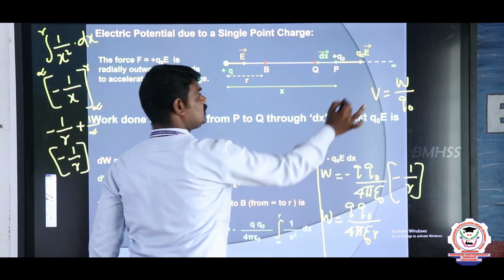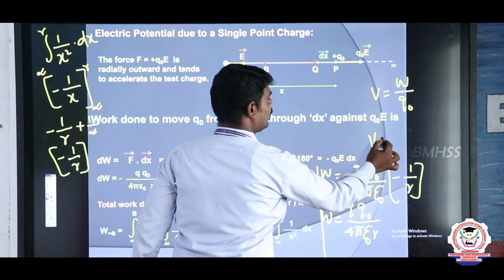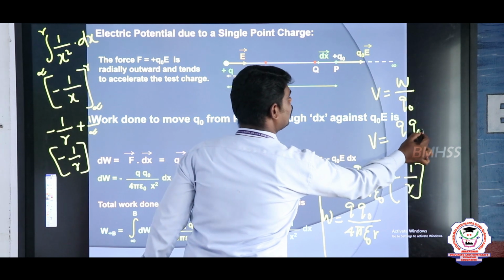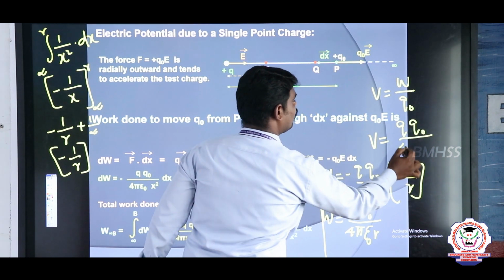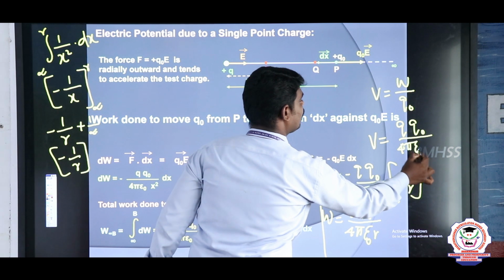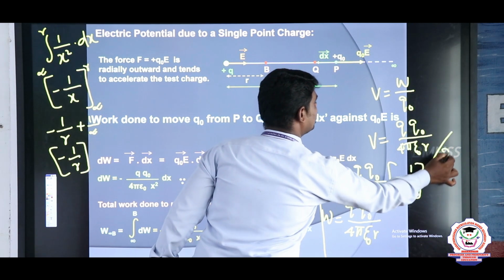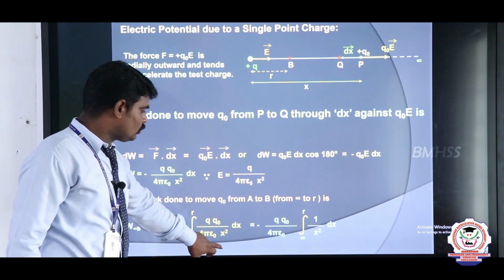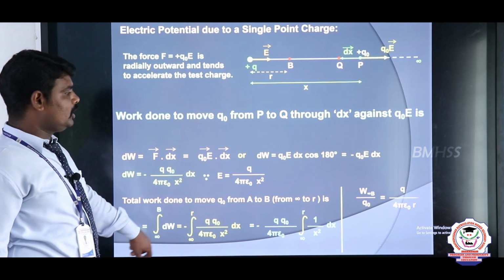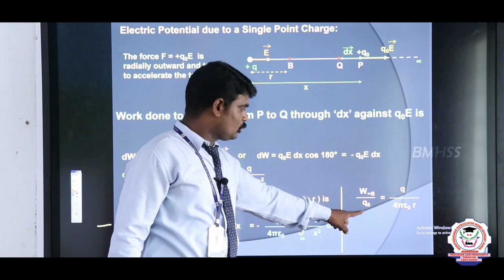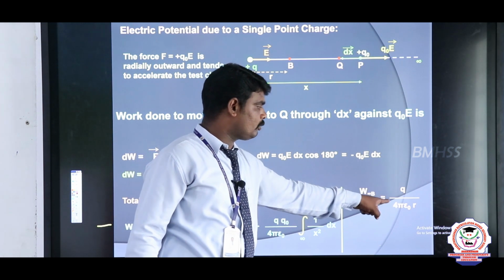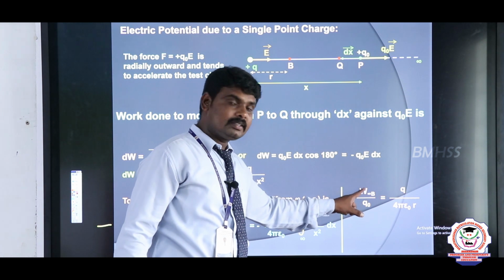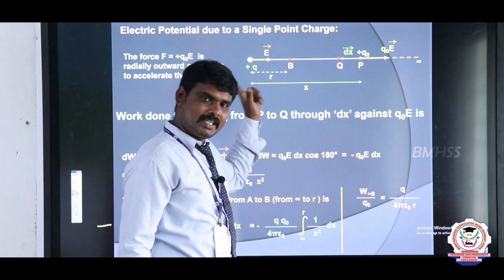When you substitute this value here, V is equal to Q into Q naught divided by 4 pi epsilon naught into R, the whole divided by Q naught. So Q naught cancels. So work done W divided by Q naught is equal to Q divided by 4 pi epsilon naught into R. This term I already said, this is nothing but what? Potential.